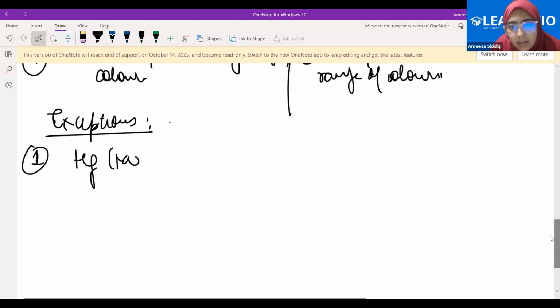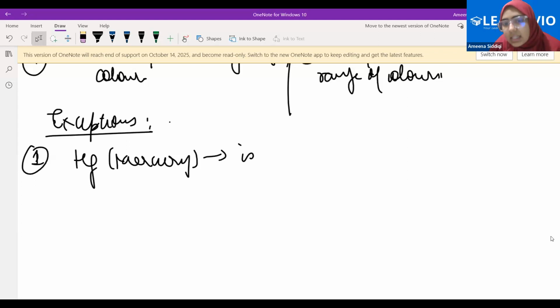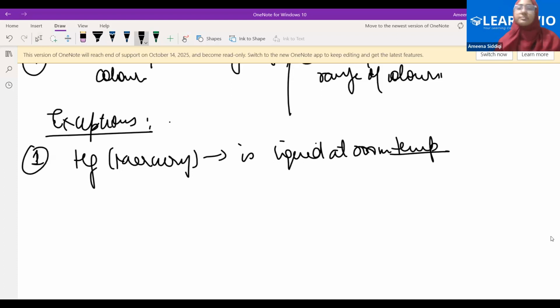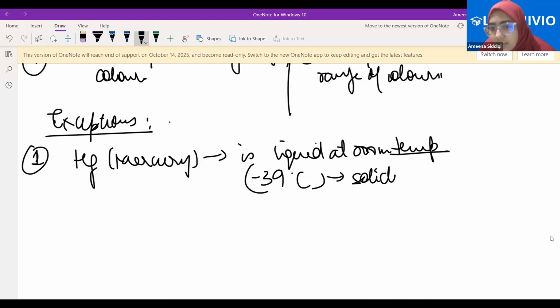Mercury, which is a metal, is liquid at room temperature. At what temperature will it solidify? Any idea? It is around minus 38.8, so we'll write it as minus 39 degrees Celsius. This is the temperature at which it solidifies.